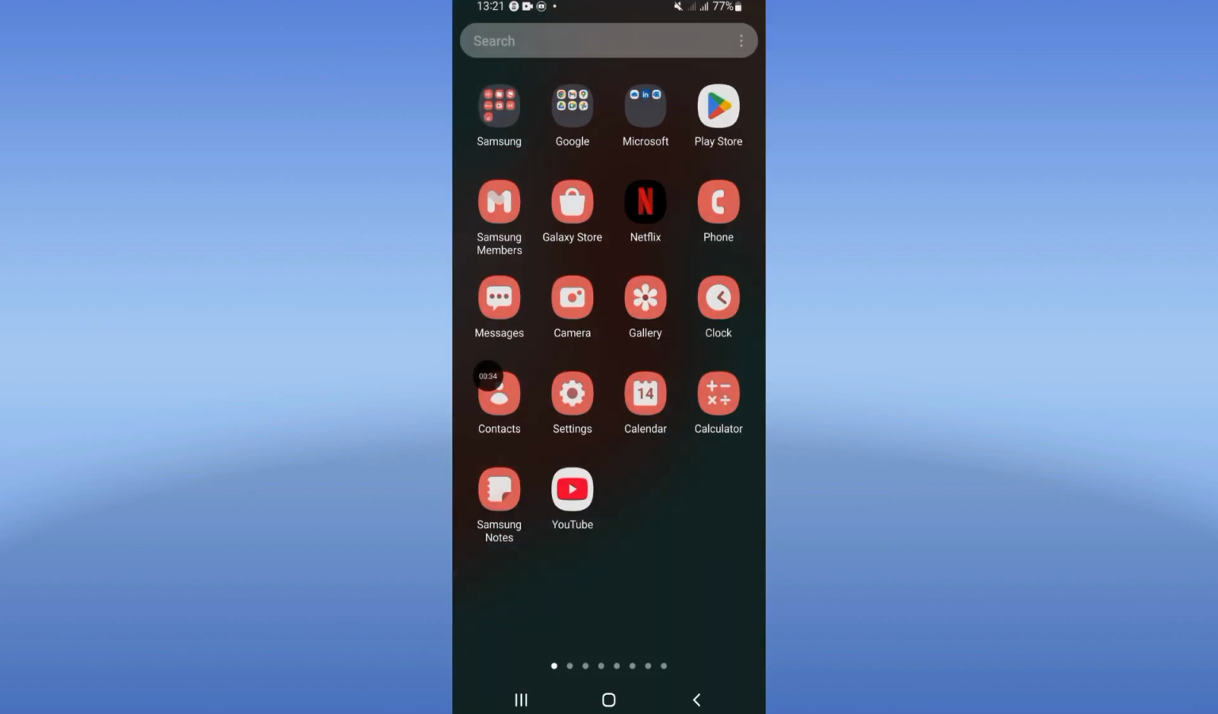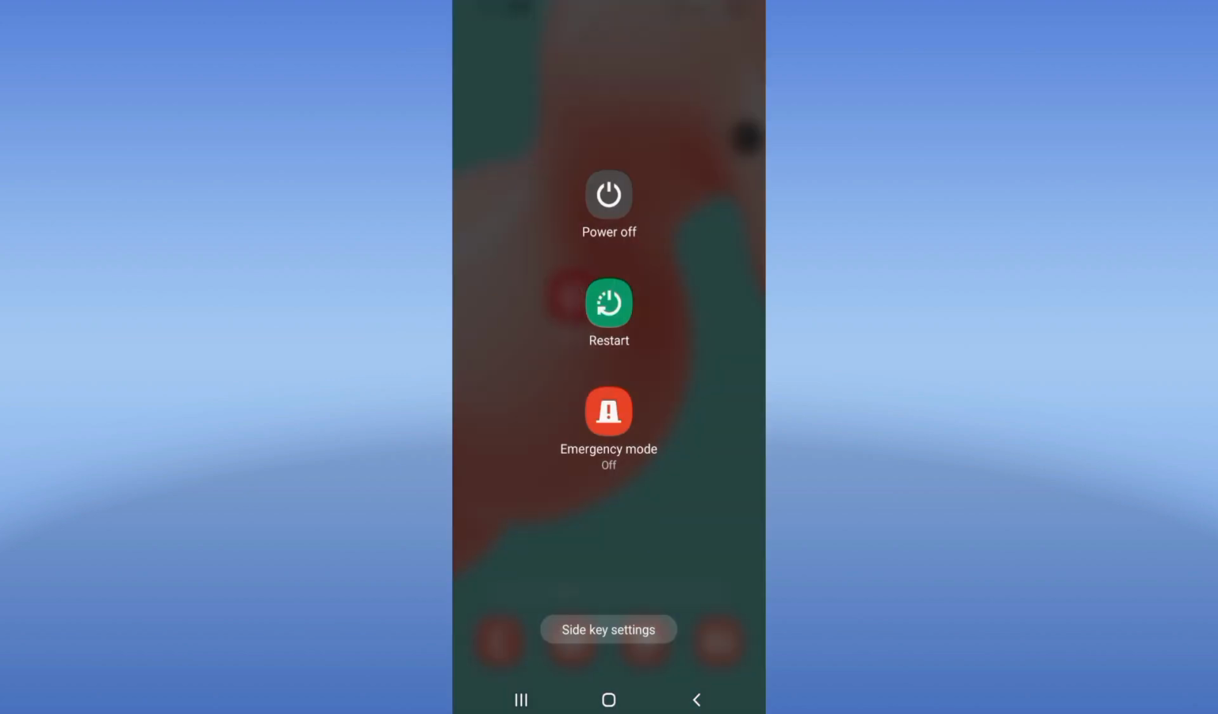Go to Play Store or App Store, update Pinterest and restart your device right now, and that's all.